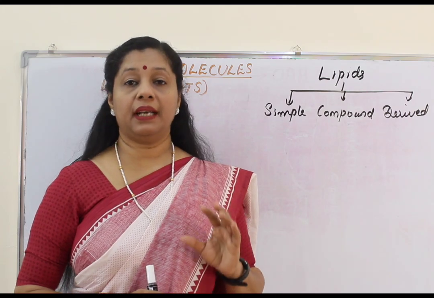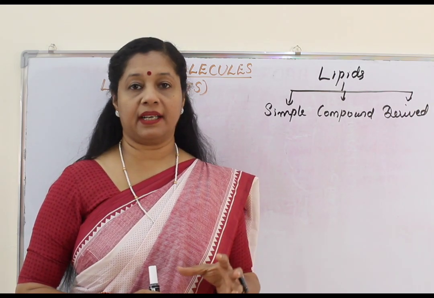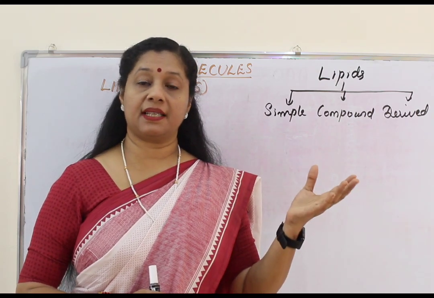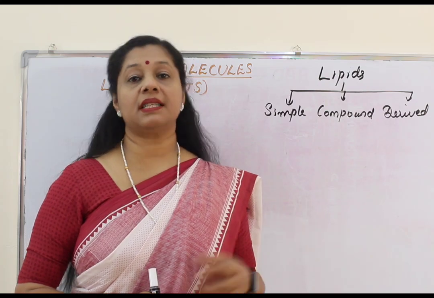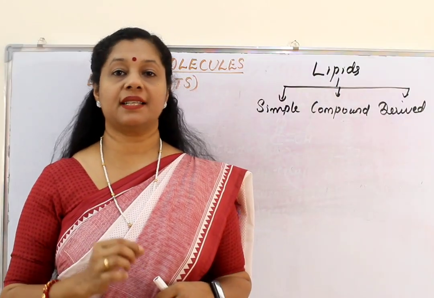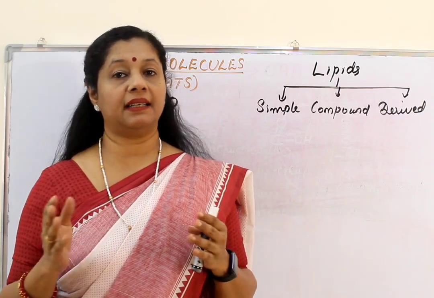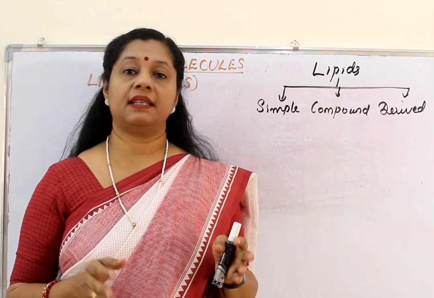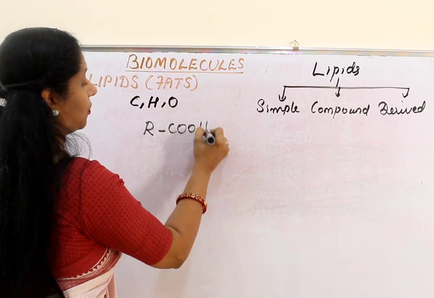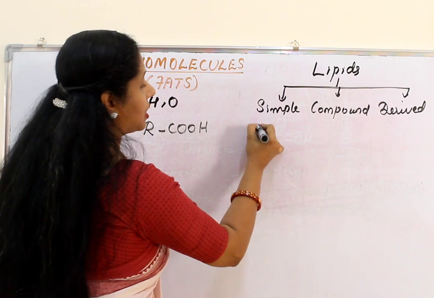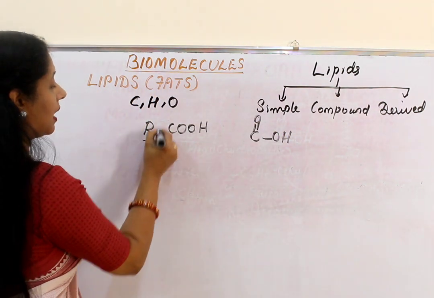Usually in our body, these fats are chemically fatty acid esters. The acid involved there, we learned the example of ethanoic acid and ethanol. Here the acid is a fatty acid and the alcohol is glycerol. In order to understand the structure of a lipid or fat, we should know the component structures, like fatty acid and the alcohol group. Here the fatty acid has a structure called the RCOOH group. You know, COOH is a functional group which represents an acid, right? COOH group, and to that one R group is attached.